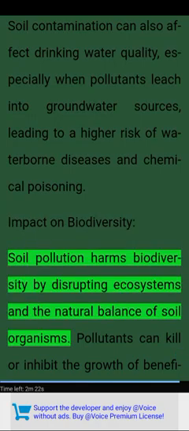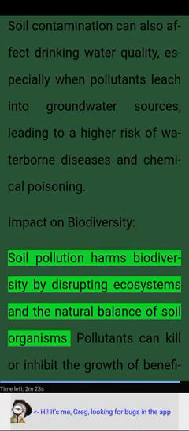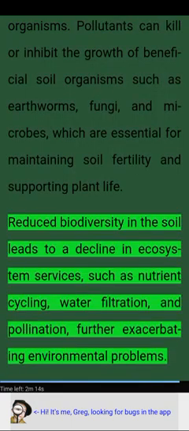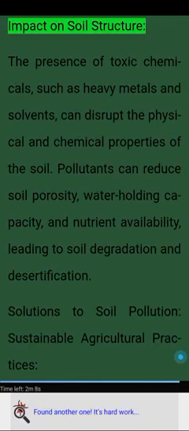Impact on biodiversity. Soil pollution harms biodiversity by disrupting ecosystems and the natural balance of soil organisms. Pollutants can kill or inhibit the growth of beneficial soil organisms such as earthworms, fungi, and microbes, which are essential for maintaining soil fertility and supporting plant life. Reduced biodiversity in the soil leads to a decline in ecosystem services, such as nutrient cycling, water filtration, and pollination, further exacerbating environmental problems.